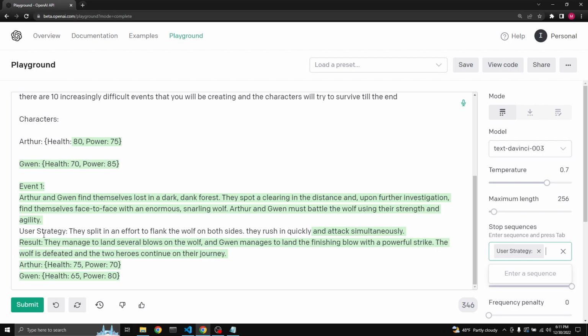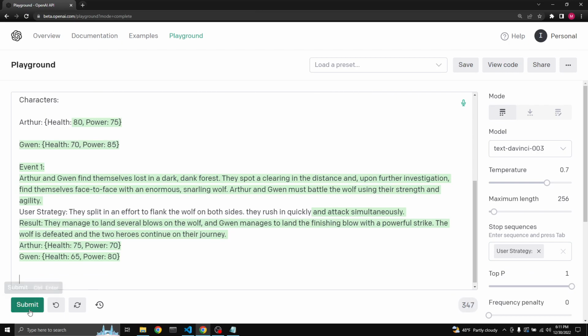So in this case, it says they managed to land several blows on the wolf, and Gwen managed to land the finishing blow with a powerful strike. The wolf is defeated, and the two heroes continue on the journey. As we can see, Arthur lost some health, Gwen lost some health, and Arthur actually lost some power as well. So far, so good. Let's see what the next event is.